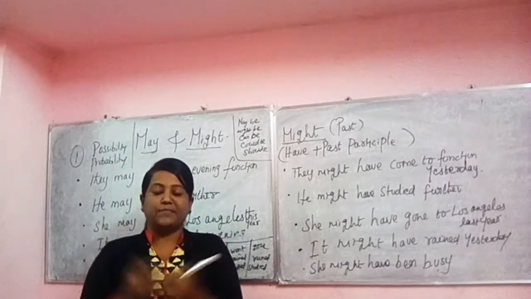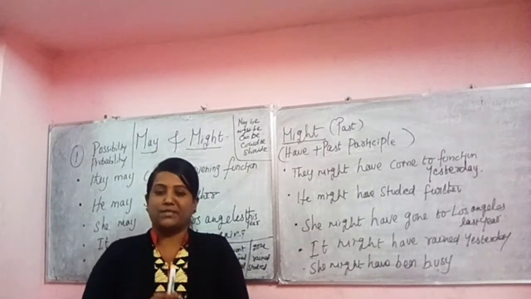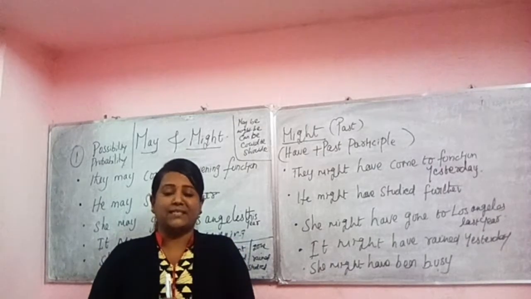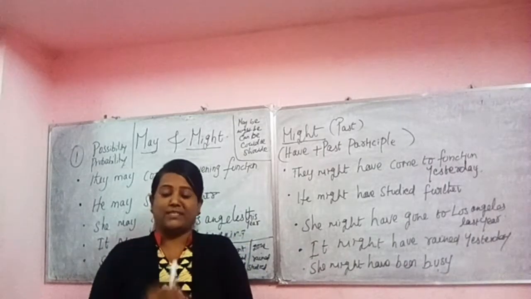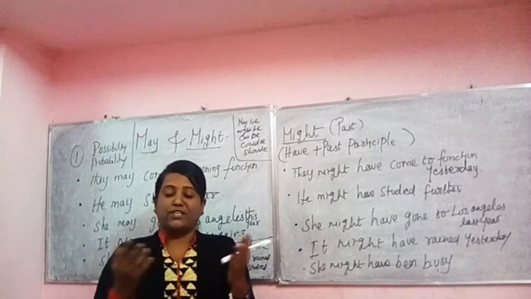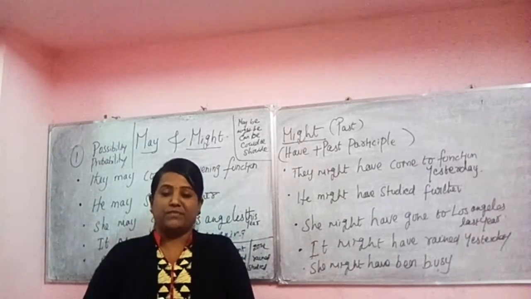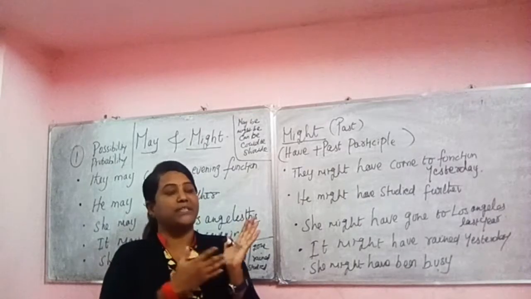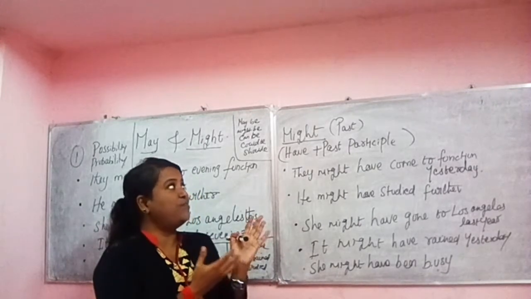Traditionally speaking, may is used for the present tense and might is used for the past tense. But in international English, both are interchangeable, and for may and might we can use verb one, and we can use it when we talk. But traditionally, may is meant for present tense and might is meant for past tense.